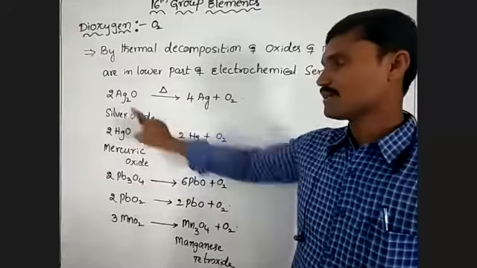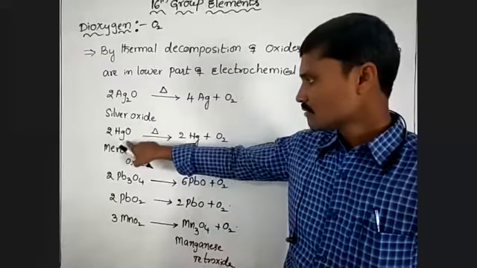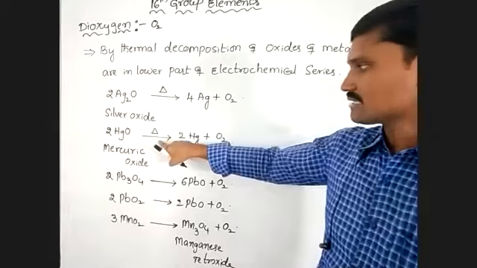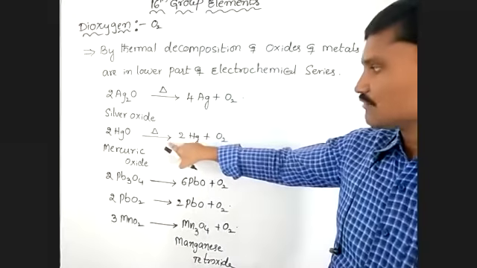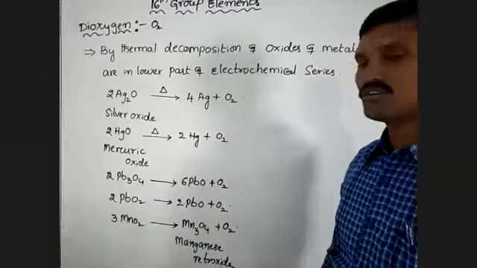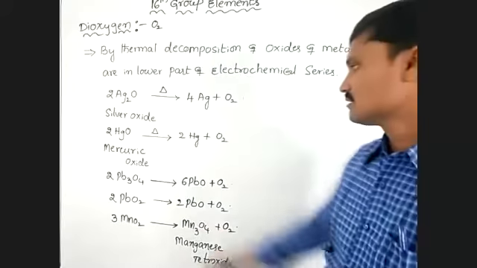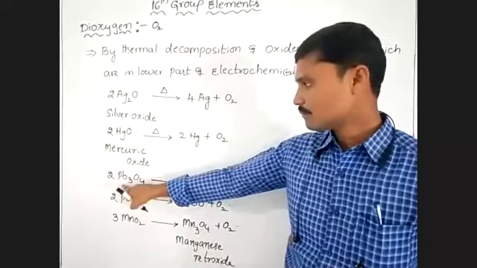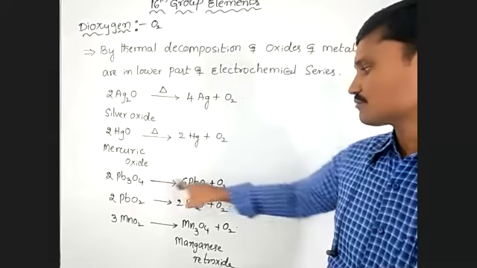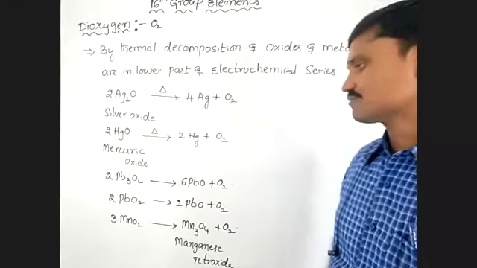And another preparation is mercuric oxide. On thermal decomposition it forms mercury and dioxygen. And Pb3O4, lead oxide, on thermal decomposition forms dioxygen.